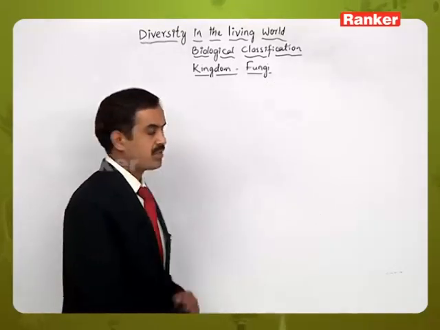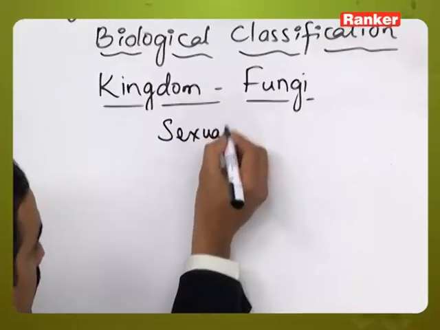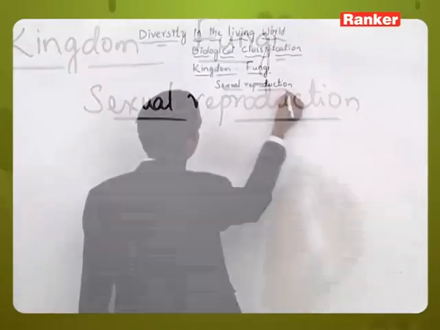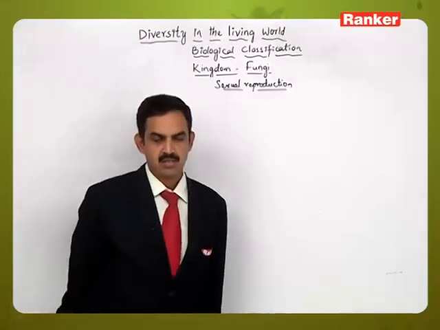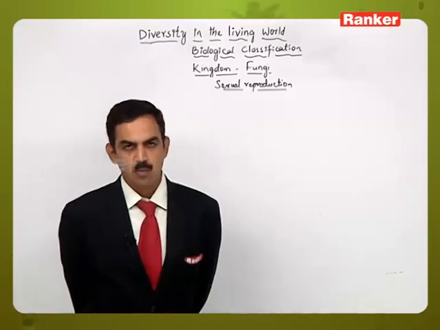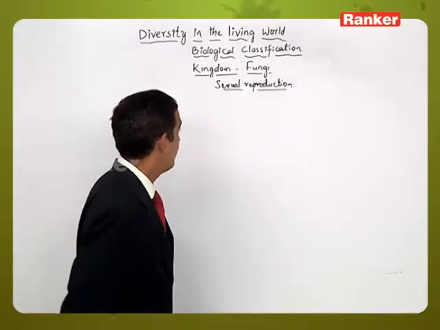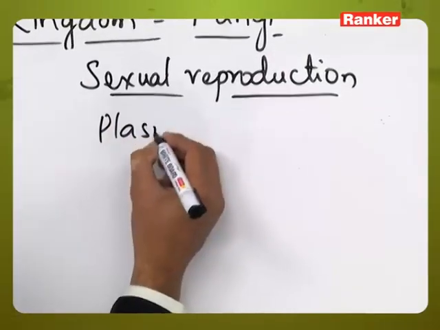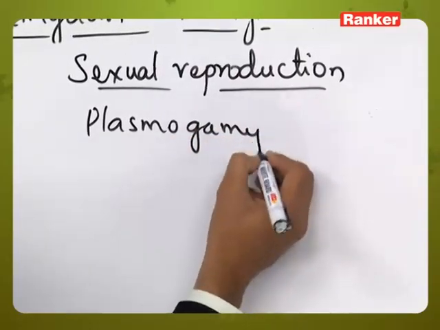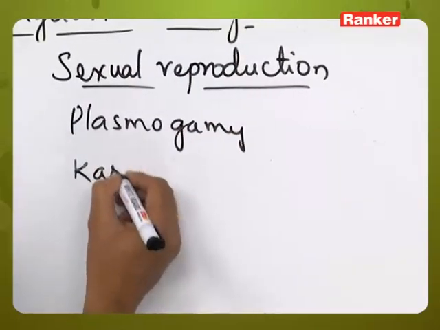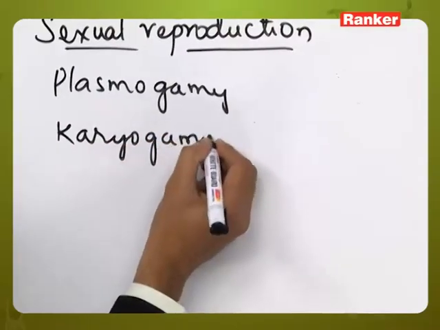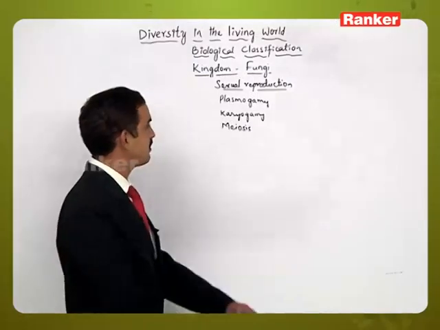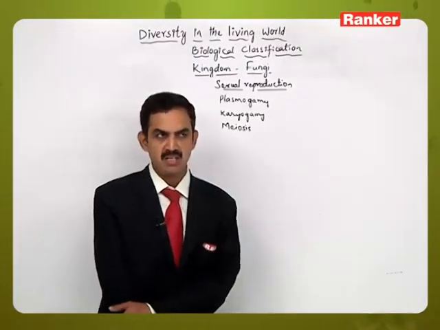The third type of reproduction is sexual reproduction. Here different mechanisms operate, but basically we can say that three steps are involved in the sexual reproductive process. First one, plasmogamy. The second step is called karyogamy, and the third step is called meiosis. So these are the three steps involved in the entire process of sexual reproduction in the fungal members.